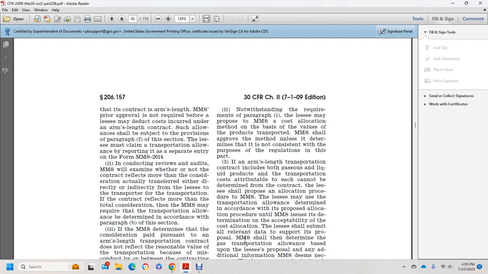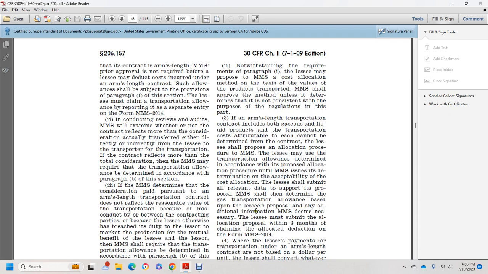If the arm's length transportation contract includes both gaseous and liquid products, and the transportation costs attributable to each product cannot be determined from the contract, the lessee shall propose an allocation procedure to the Minerals Management Service. The lessee may use the transportation allowance as determined according to the proposed allocation procedure until the Minerals Management Service issues its determination. The lessee shall submit all relevant data and supporting information for the proposal so that the Minerals Management Service can determine the gas transportation allowance based on the lessee's proposal, and any additional information the Minerals Management Service determines necessary. The lessee may submit the allocation proposal within 3 months of claiming the allocated deduction on Form MMS-2014.